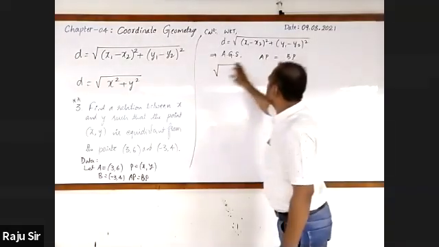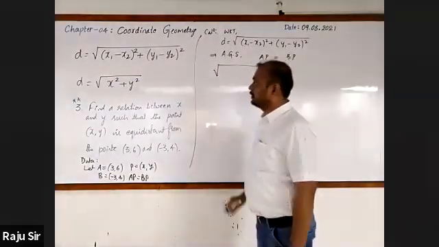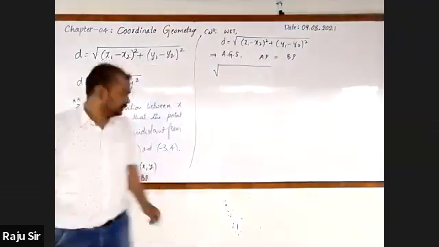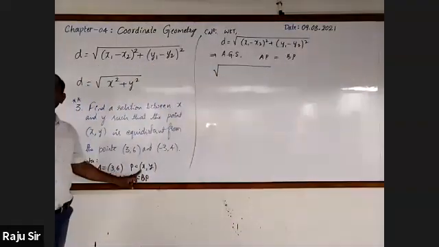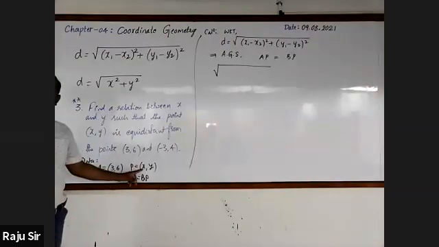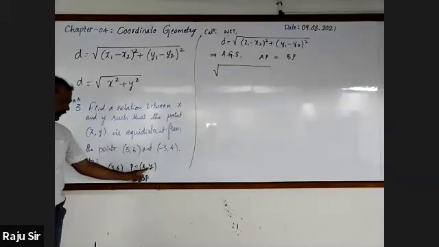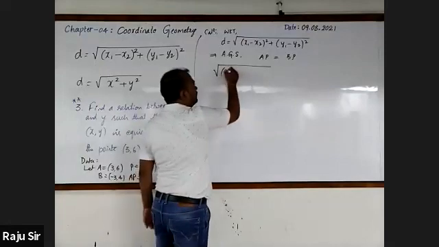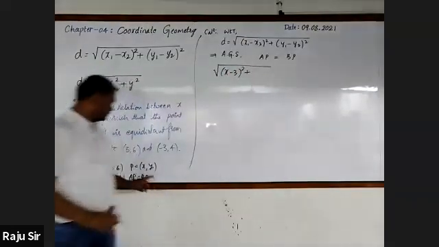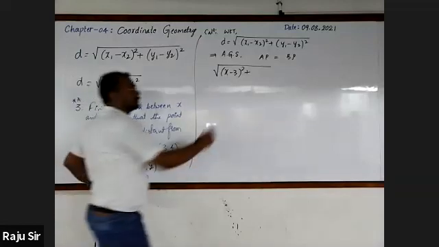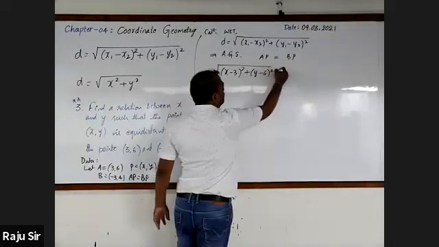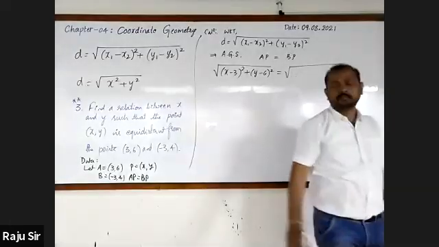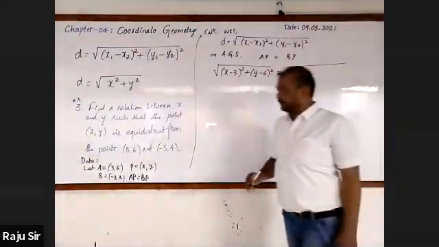First, let me take AP. Observe, this is A, 3 comma 6. P is x comma y. So it can be written as the square root of x minus 3 whole square plus y minus 6 whole square, which is equal to the square root of, we want BP.